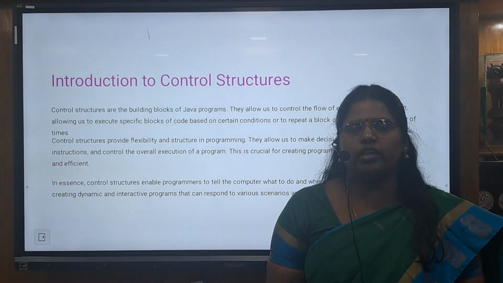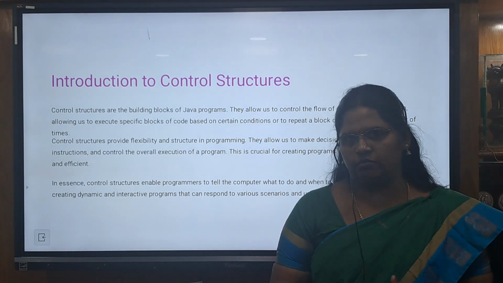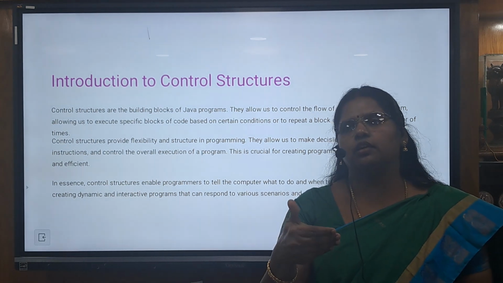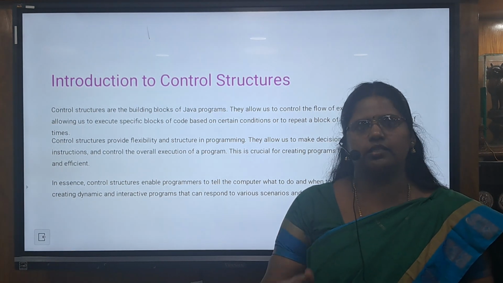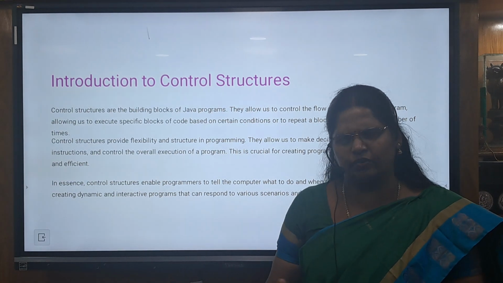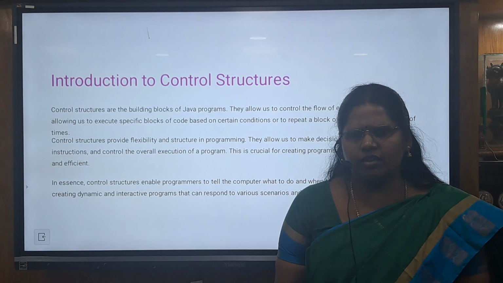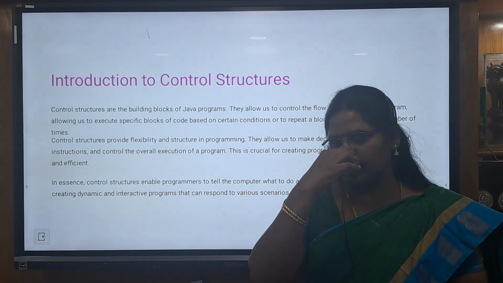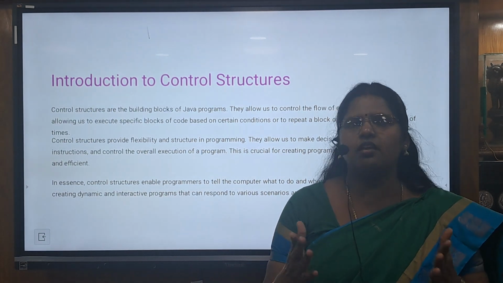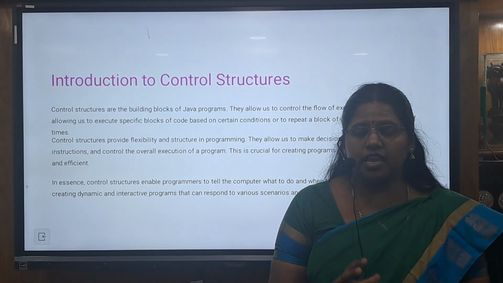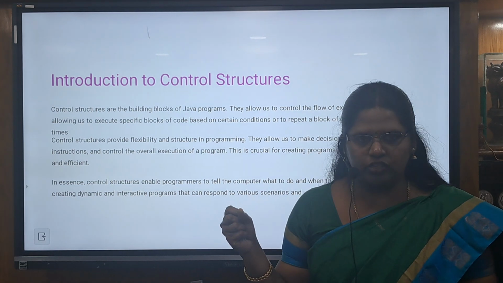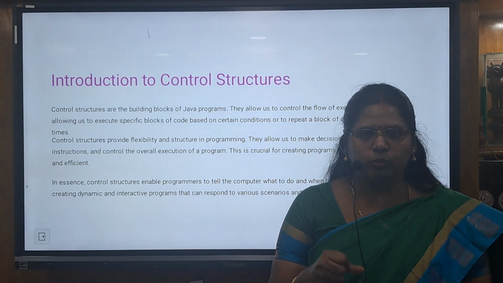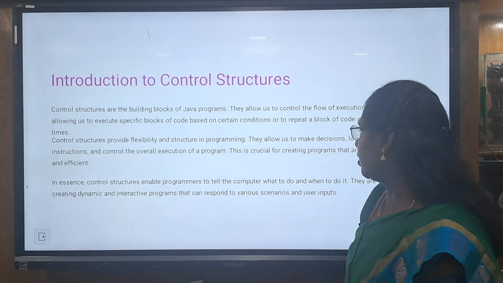First of all, the flow of the execution means the execution starts from the main method, and the execution is in sequential order. That is line 1, line 2, line 3, line 4. It will be executed like that only. Sometimes the flow of the execution may get changed based on some conditions. Those conditions are known as the control structures. These change the flow of the execution and control the program. So only we are saying this is a control structure.